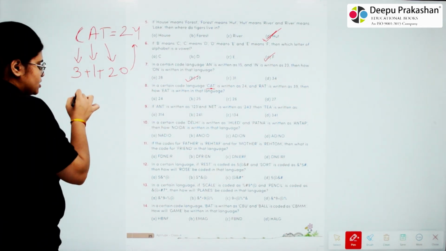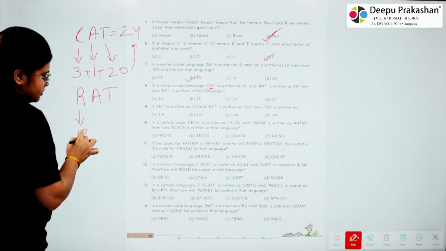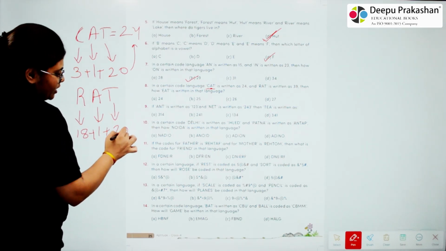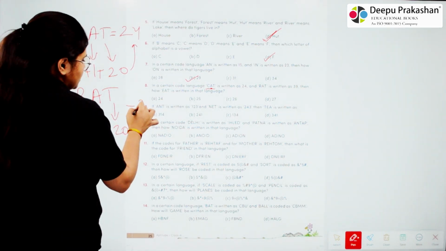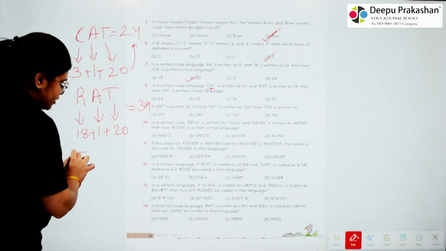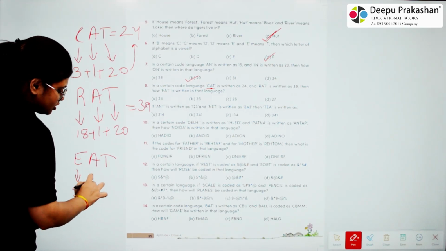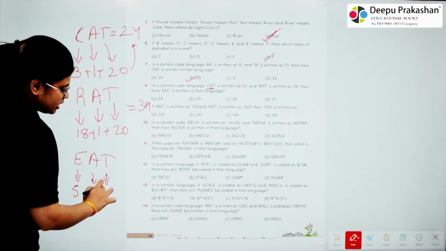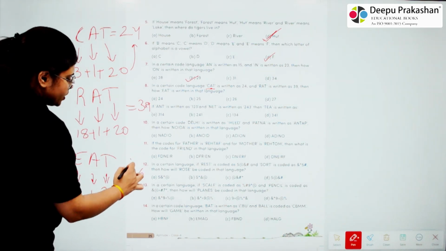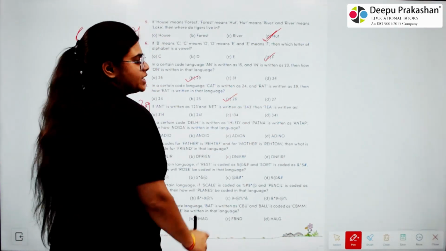Similarly we are given RAT. R comes at 18th position, A at 1st position and T at 20th position, and this becomes 39. So to find the number for EAT will be E comes at 5th position, A at 1st position and T at 20th position, and this will become 26. So answer for this one is 26.